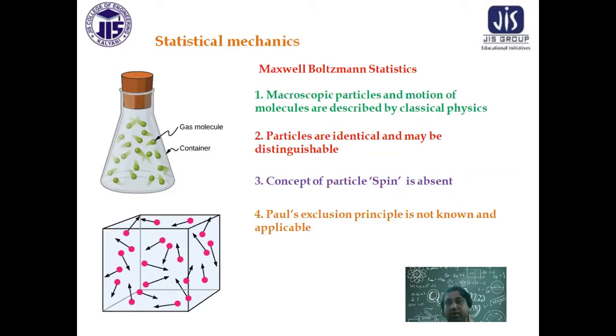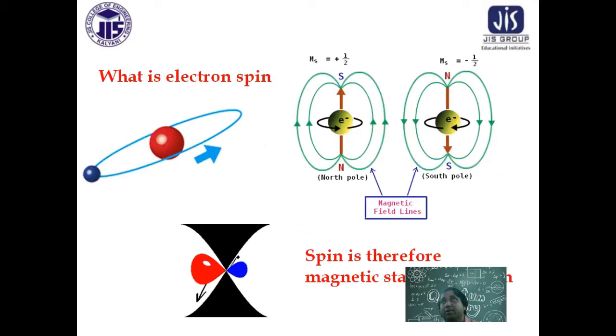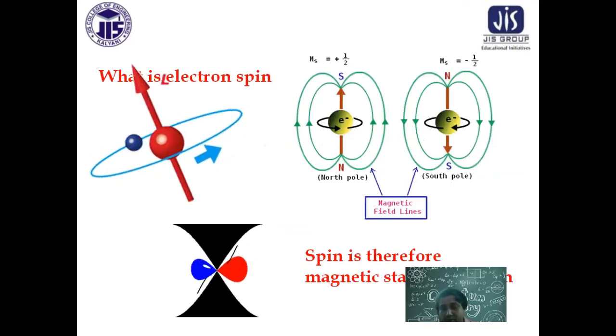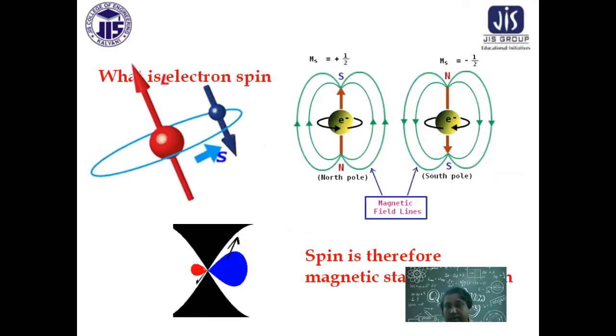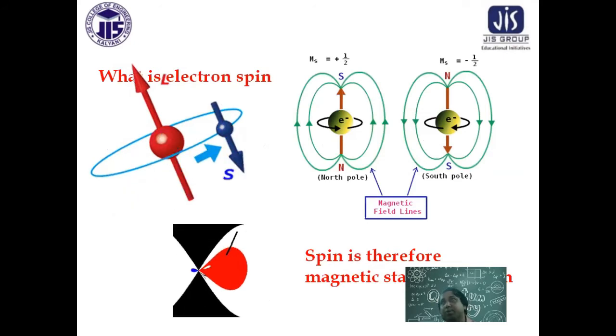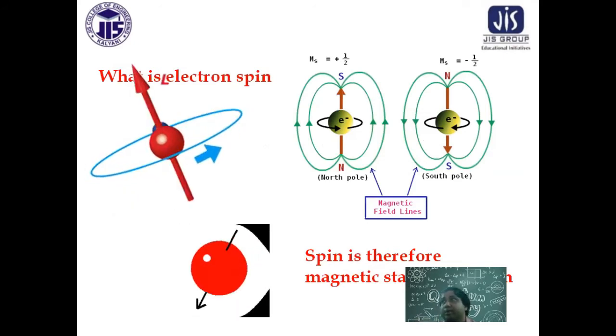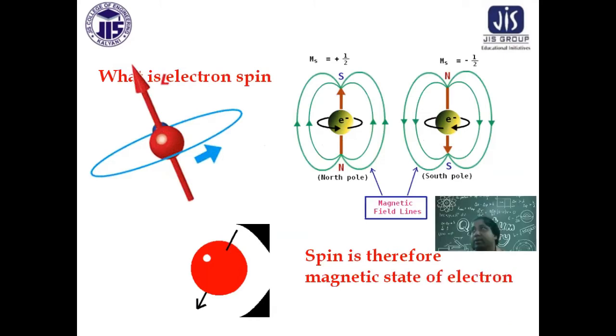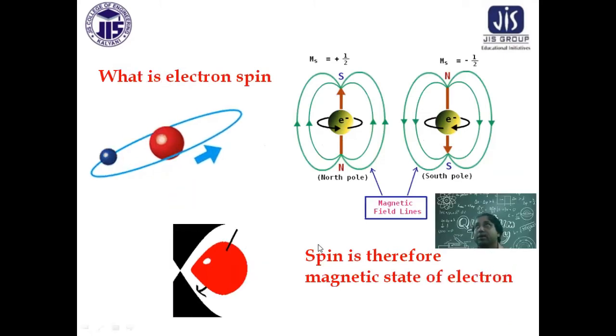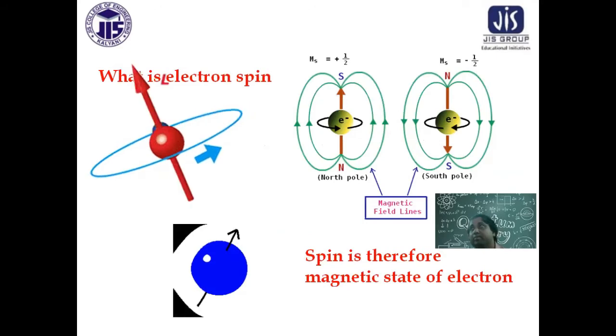So you do not consider any other force process apart from mechanical interaction, and the concept of spin, etc., is all absent. And obviously Pauli's exclusion principle is never applied. On the contrary, when you move into the electronic or photonic picture, the quantum mechanical picture, this concept of spin comes into play. By this time, spin is a fundamental, intrinsic property of matter, okay?